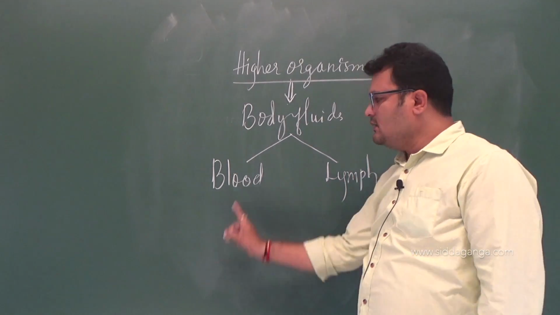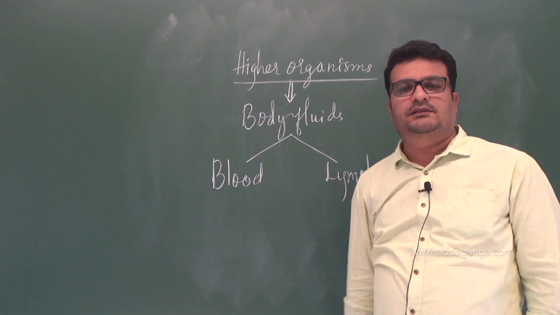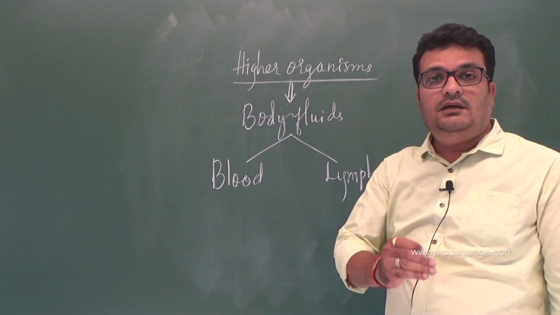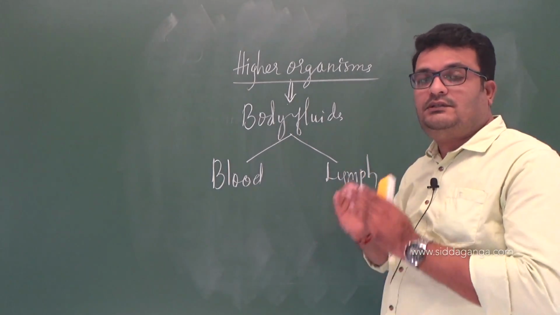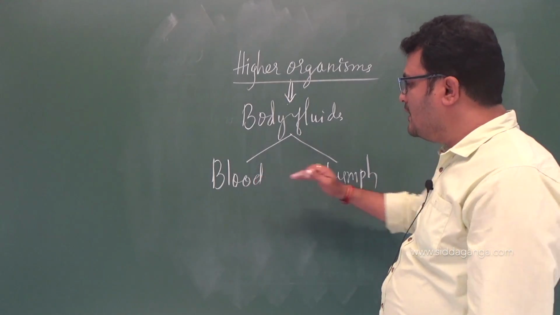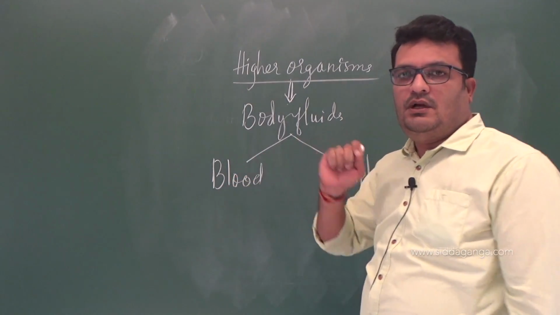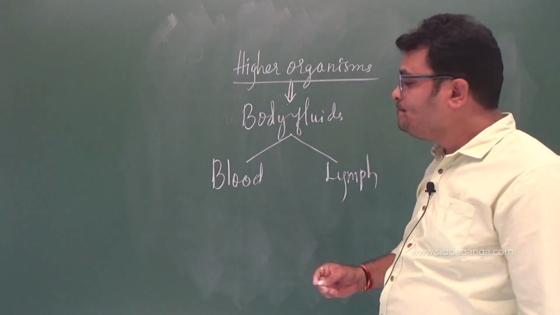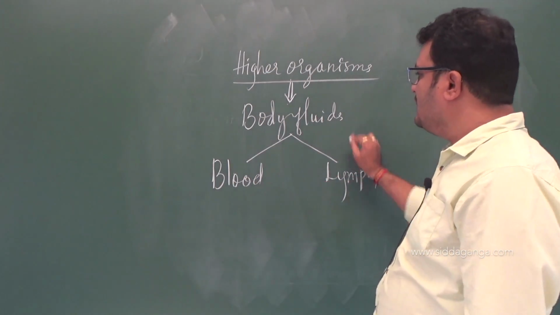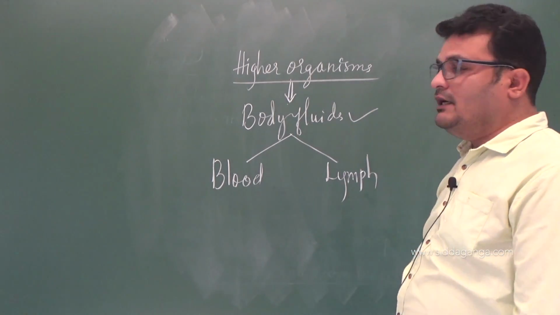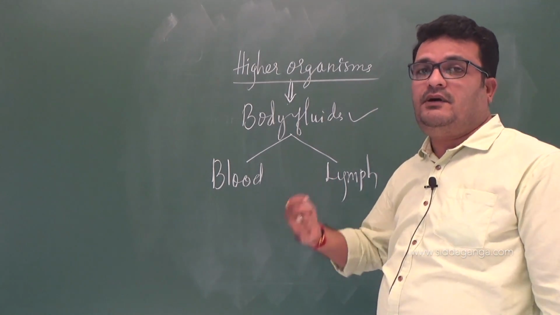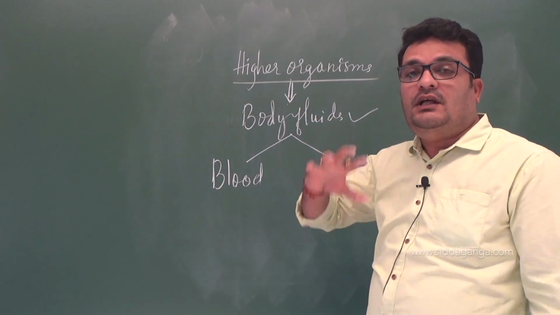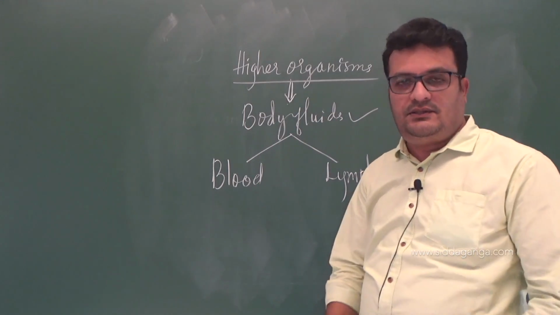These are the two different body fluids required for circulation, and they are involved in the movement of molecules into the cells and from the cells. These two types of body fluids are developed along with a specified circulatory system, and we will move into that specific circulatory system.